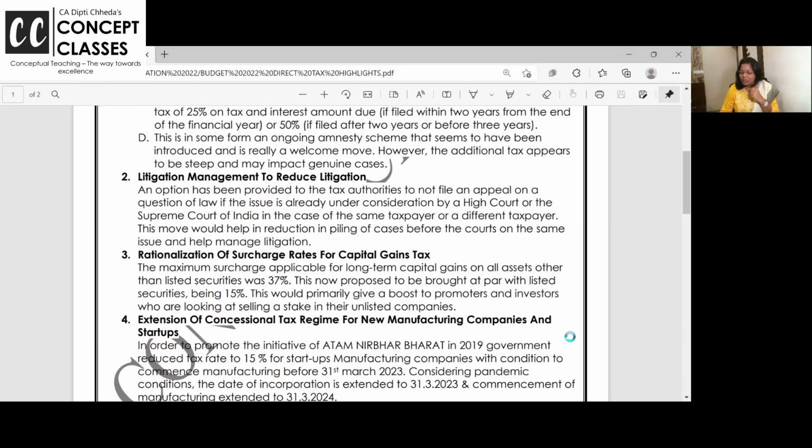An option has been provided to tax authorities to not file an appeal on a question of law if the issue is already under consideration by the High Court or Supreme Court in the case of the same taxpayer or a different taxpayer. See, an appeal can be filed by anyone, the SSE or the department. So when the department knows that this is already under appeal, the same issue for other SSEs, at least they should not file. This will help to reduce the pending number of cases.